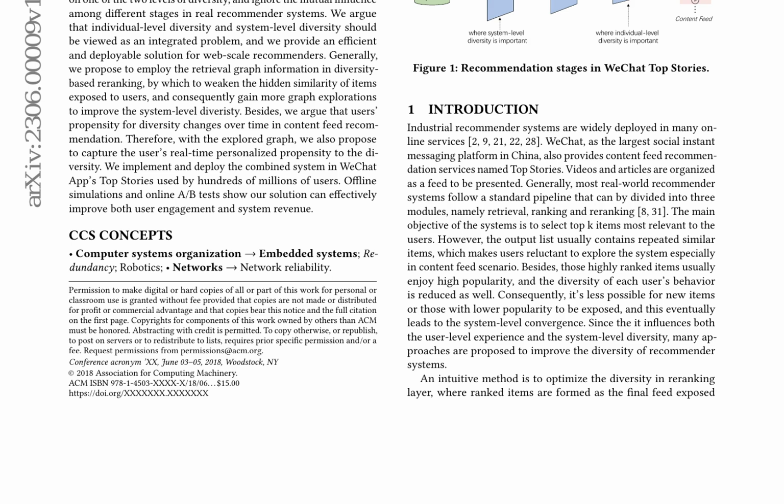This paper emphasizes the importance of considering both individual-level and system-level diversity in industrial recommender systems, providing an efficient and deployable solution for web-scale recommenders. It also highlights the mutual influence among different stages in real recommender systems and the need to address the limitations of existing approaches that focus on only one level of diversity.